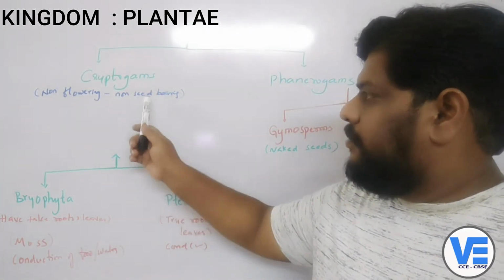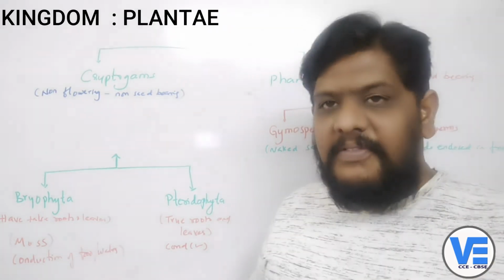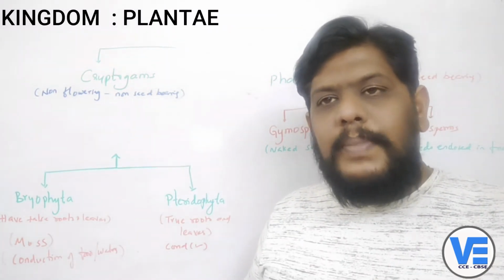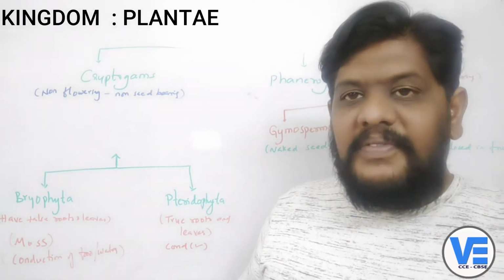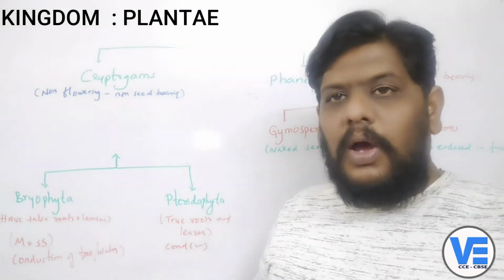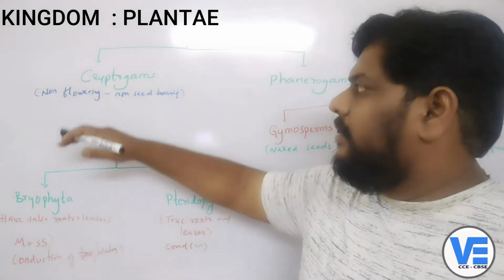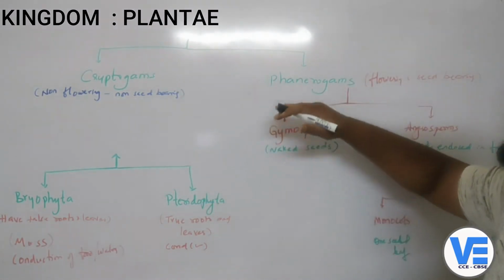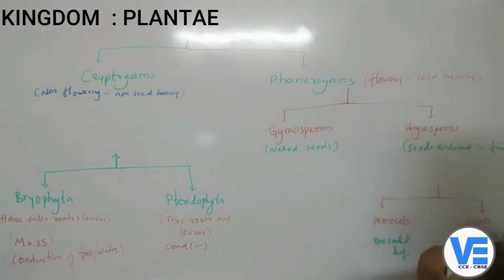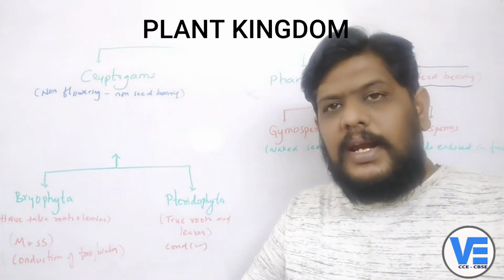Cryptogams are the plants which don't flower and also don't bear seeds. Phanerogams are the flowering plants and also seed bearing plants.